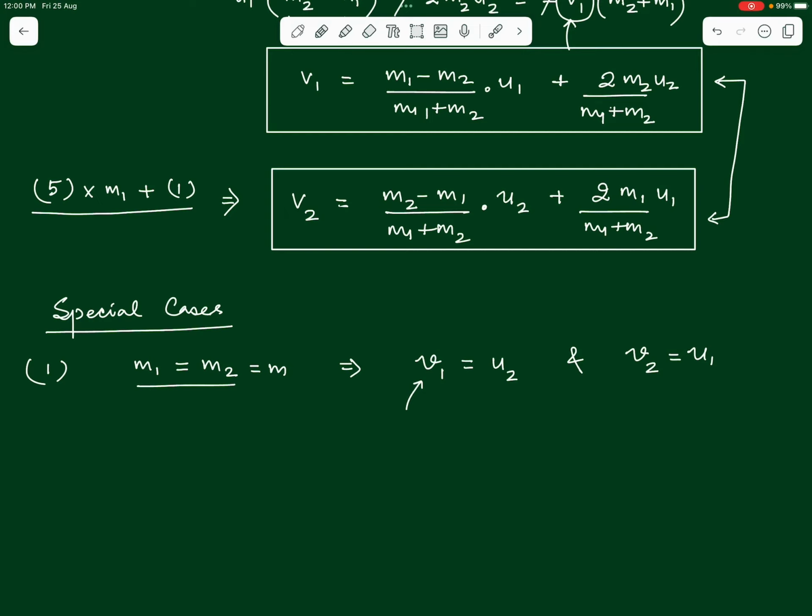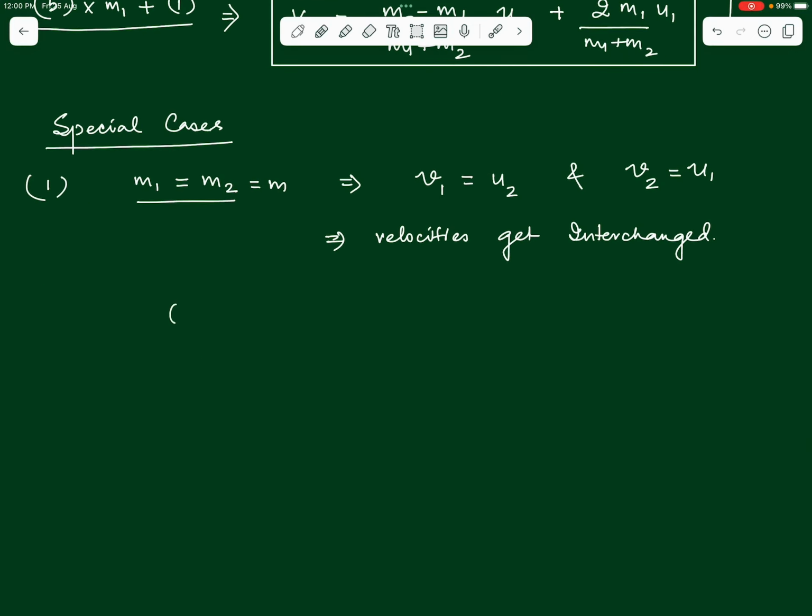Let us understand these results carefully. v1 is the final velocity of the first body, whereas u2 is the initial velocity of the second body. Similarly, v2 is the final velocity of the second body and u1 is the initial velocity of the first body. So, what are we getting from here? This implies that the two colliding bodies, if they are identical, interchange their velocities. The first body acquires the velocity of the second body and vice versa, right? A very important result, we use it directly into questions.